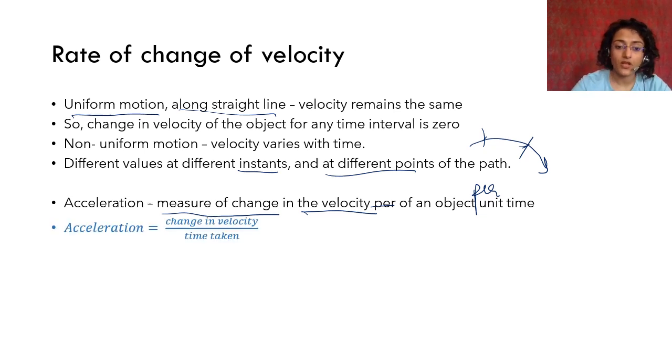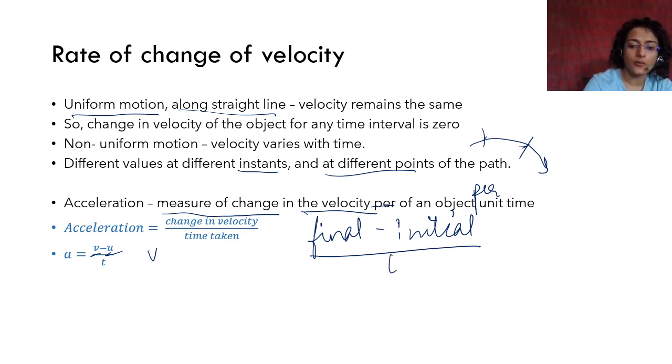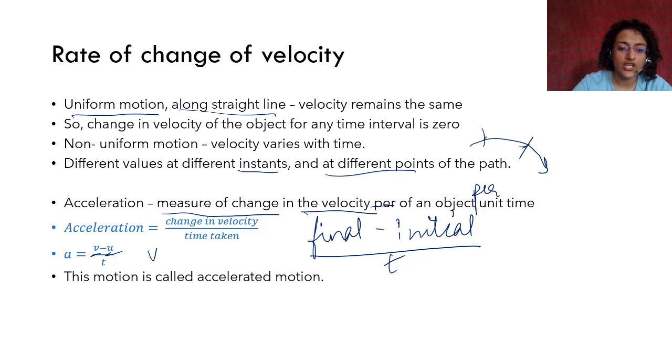Okay. So what is the formula? This is change in velocity. This is the final velocity, V, minus initial velocity. So it is always final velocity minus initial velocity. Always final minus initial. Always this. Okay. Always final minus initial upon t, because we are looking at the change.